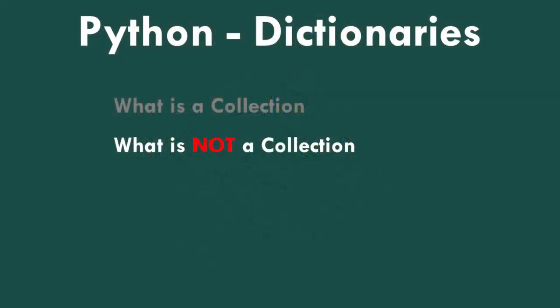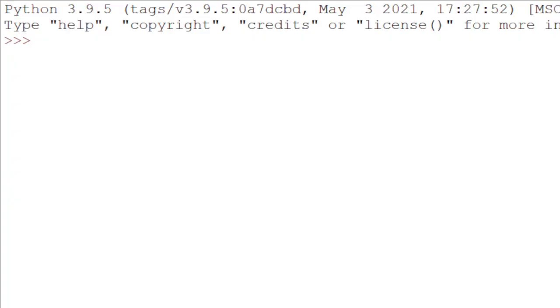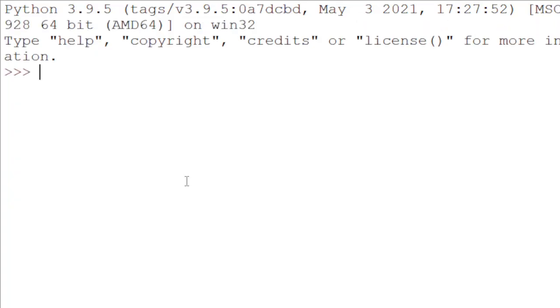What is not a collection? Most of our variables have one value in them. When we put a new value in the variable, the old value is overwritten. Look at this code.